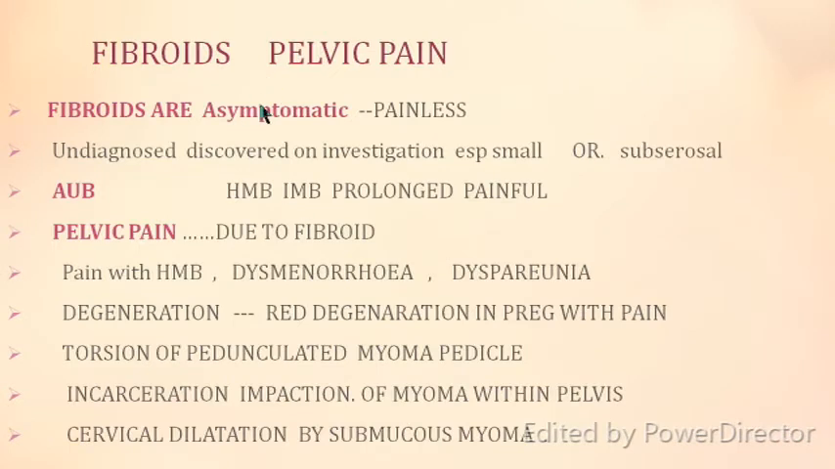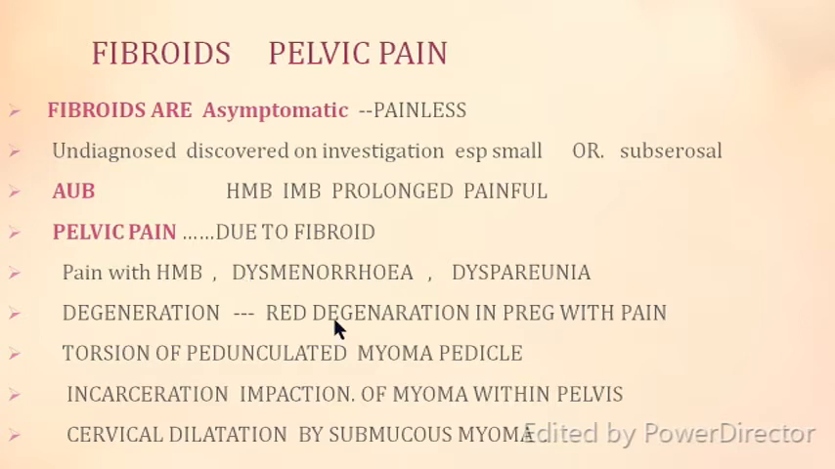Coming to pain, we have said that most of the fibroids are asymptomatic or painless, and they may be underdiagnosed or discovered on investigation, especially the small ones. The pain may be a feature when there is heavy menstrual bleeding, and pelvic pain may be in the form of dysmenorrhea, that is painful menstruation, or dyspareunia.